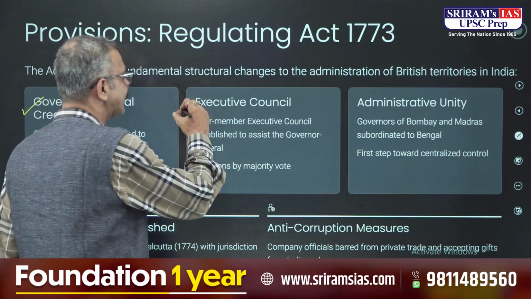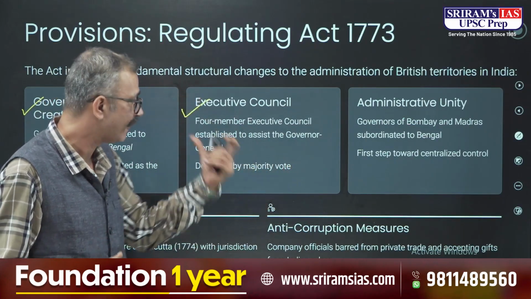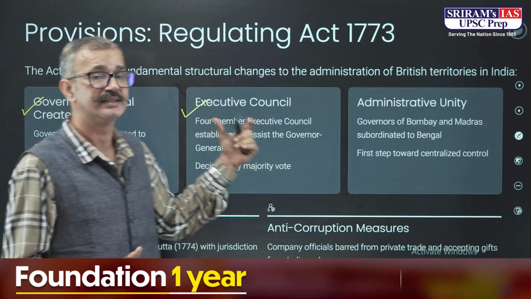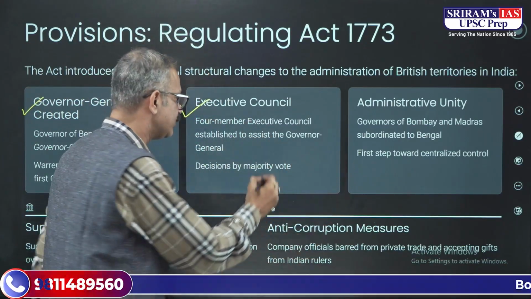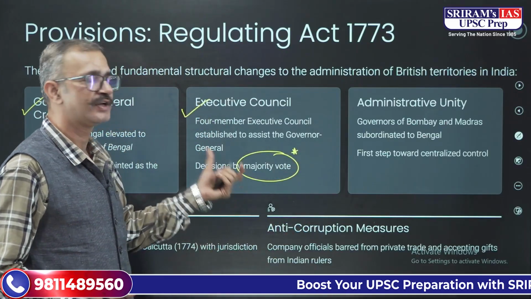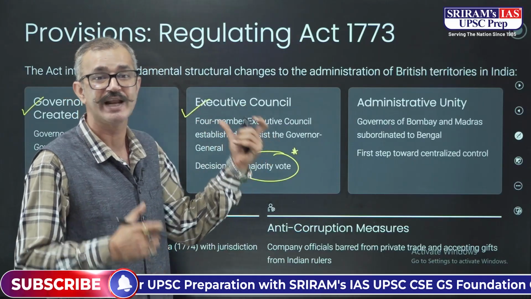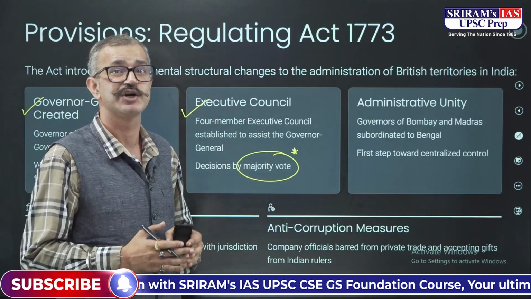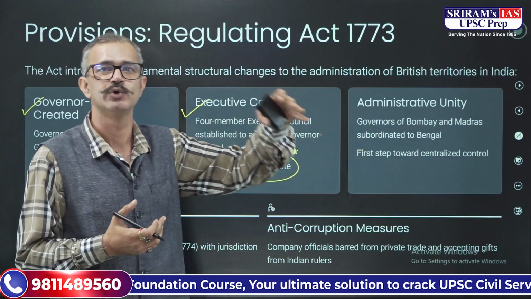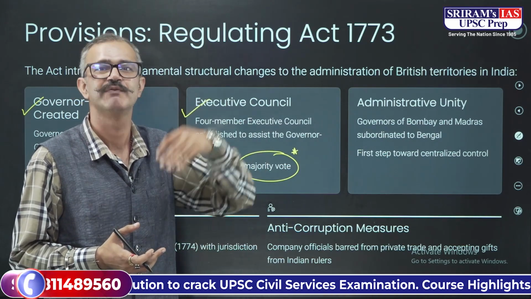The next is that a 4-member executive council was established to assist the Governor General, and the decision was by majority vote. Again, a very important thing to note over here: the decision was by majority vote. So there was a 4-member executive council, and even if the Governor General did not want to, and the other members wanted to do something, the voice of the Governor General would not be heard.